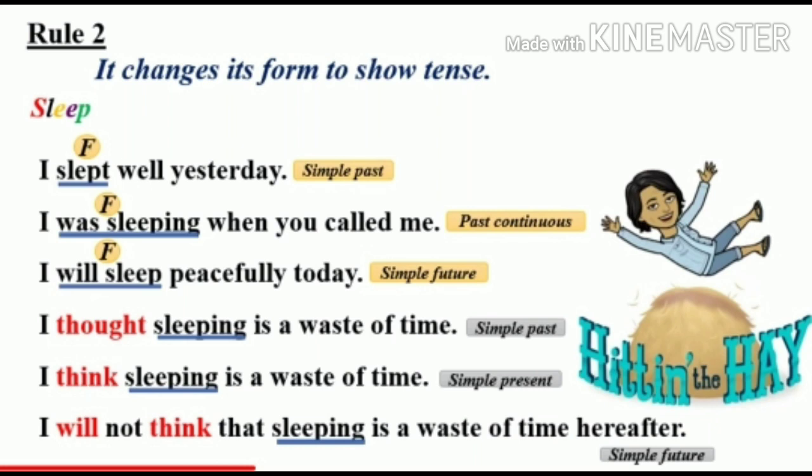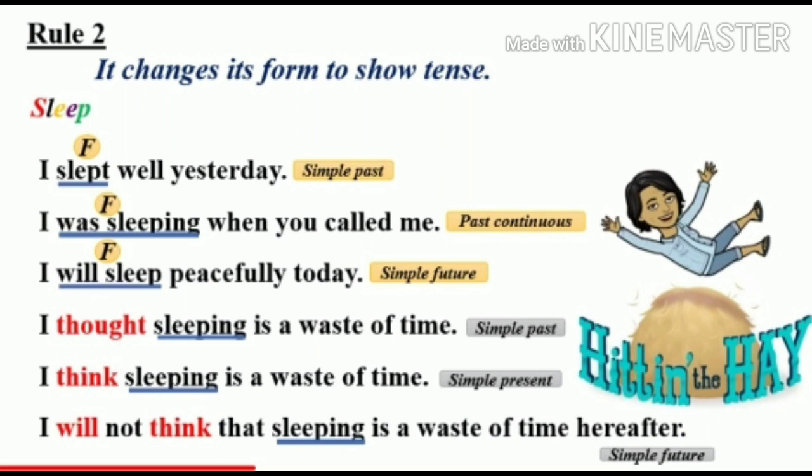Next sentence. I was sleeping when you called me. Here also you see the verb sleep is changed into sleeping to show that it is a past continuous tense. Now next sentence. I will sleep peacefully today. In this sentence, the verb sleep is written with the auxiliary verb will to show that this sentence is in the future tense.